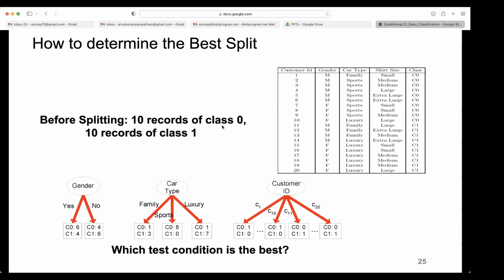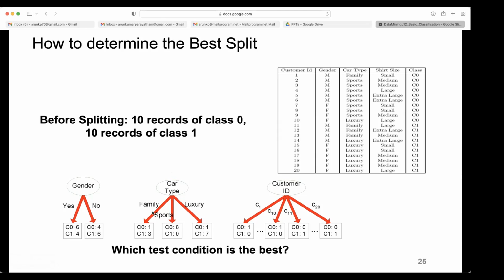Before splitting, there are 20 records: 10 records of class C0 and 10 records of class C1. For gender we don't have much option, there are only 2, so we split by M or F. For the yes branch, you have a 6-4 combination, and for the no branch, a 4-6 combination.